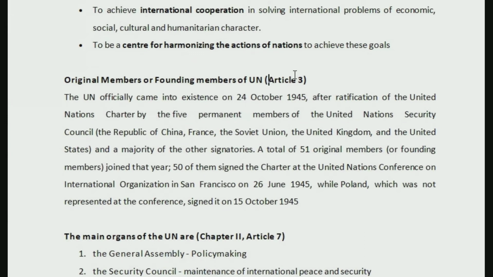So Article 3 is mentioning regarding original members or the founding members of United Nations. Poland, even though they could not make it to the conference, even then is considered a founding member or original member. So in total we have 51 original members of United Nations. 50 of them gave their signature at the time of the conference and Poland gave it at a later stage. All right, so this part again becomes very important.